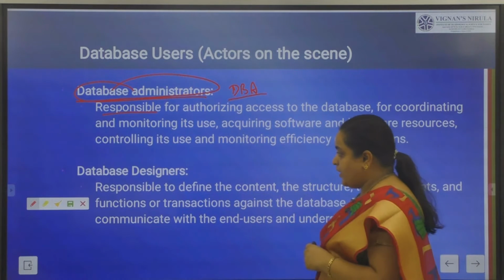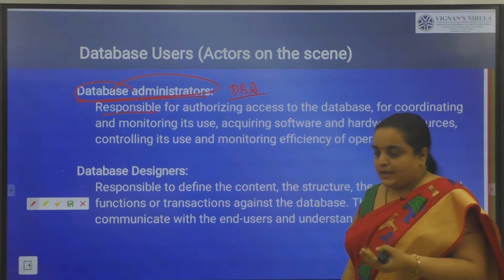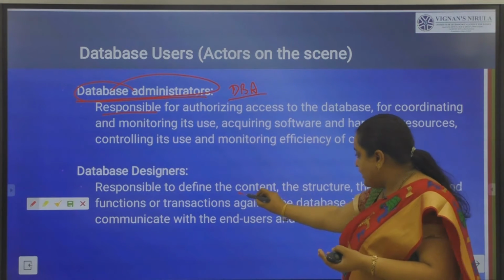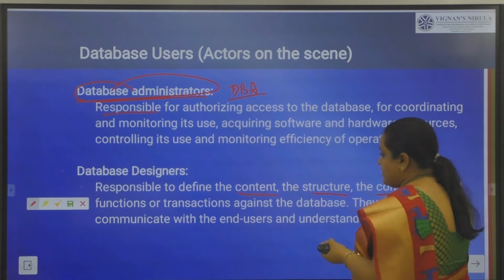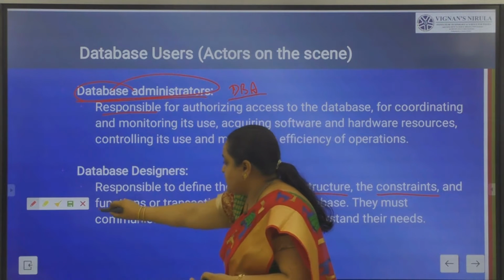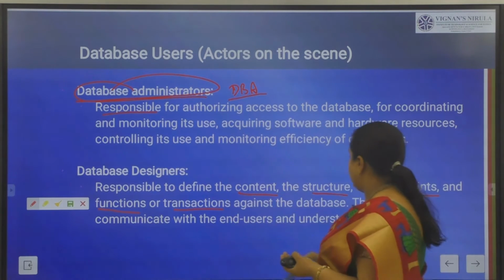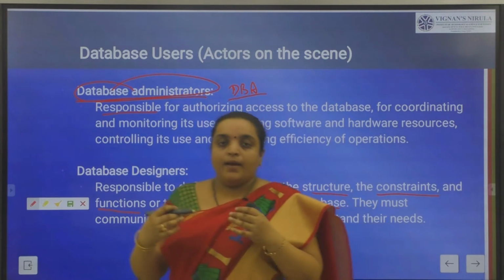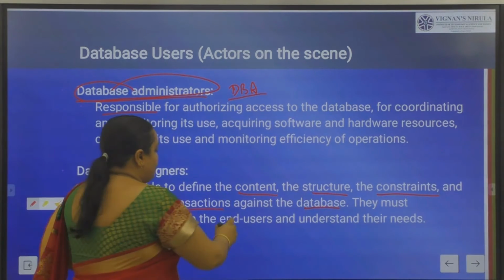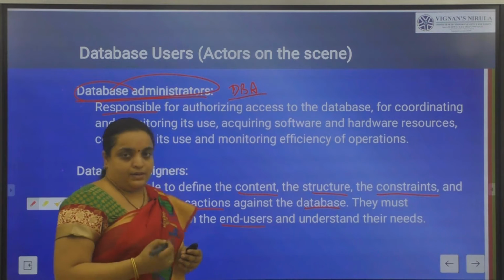Clear? Then coming to the database designer, who defines the content, who structures the content, who makes the constraints, and who makes the functions or transactions against the database. They communicate with the end user and understand their needs.